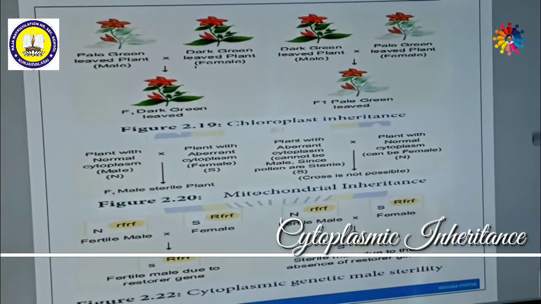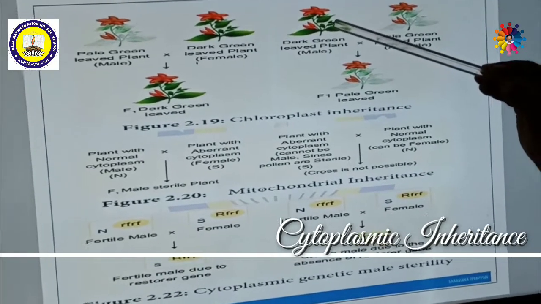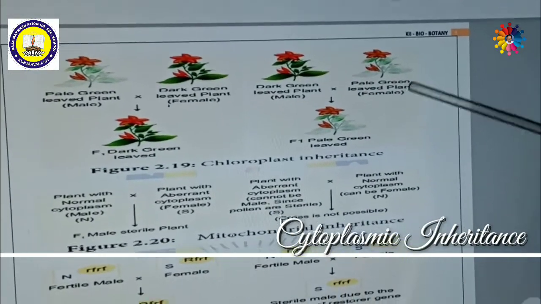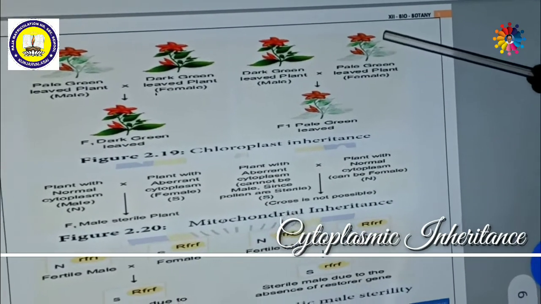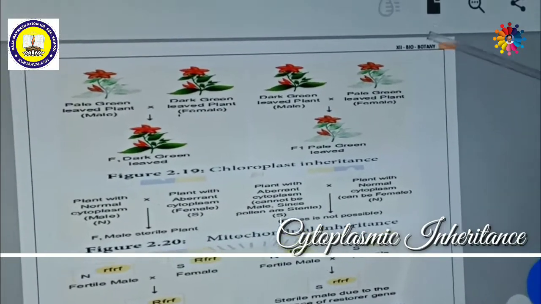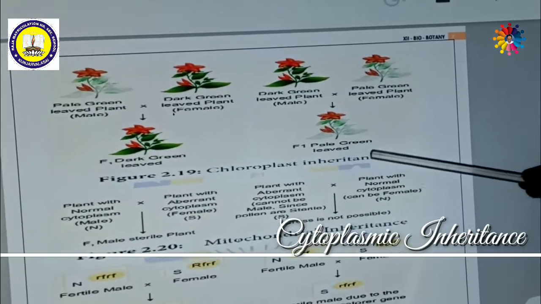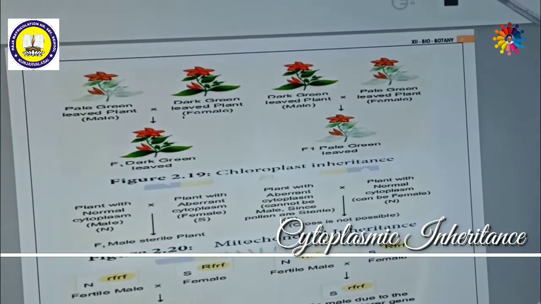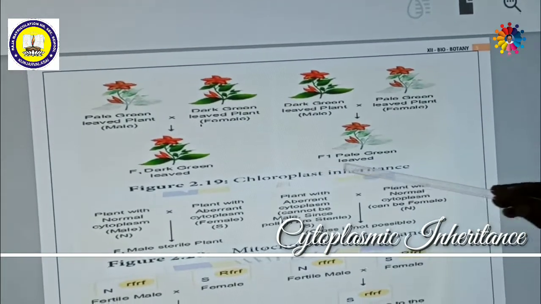Here also it is the same. That means these characteristic features are inherited. Here the DNA present in the nucleus is not inherited. The DNA present in the chloroplast of the ovum is inherited. So the ovum of these light green colored plants has the chloroplast, and only that chloroplast DNA is inherited. That is why these are pale green leaf plants. So whatever trait the female plant has in its parent, that characteristic feature will be inherited. This is called chloroplast inheritance.